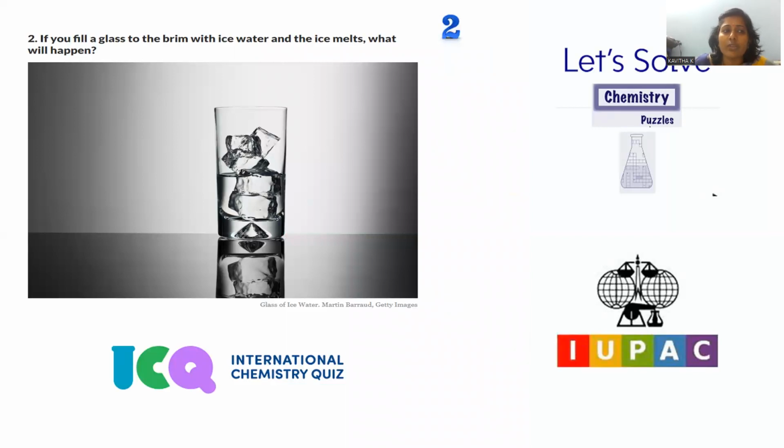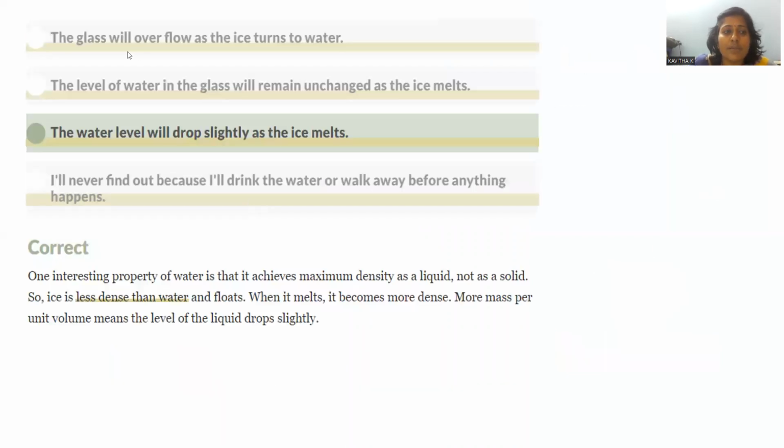Let's move on to question number 2. If you fill a glass to the brim, means up to the top level, with ice water and the ice melts, what will happen? Whenever ice melts, what kind of consequences will we face? So let's see what options are provided.